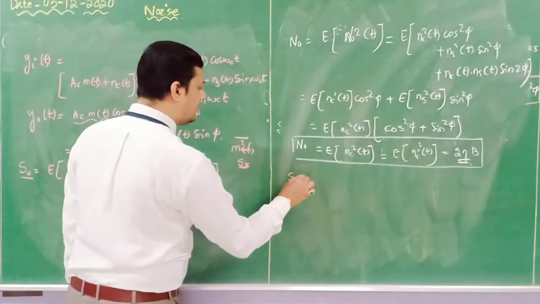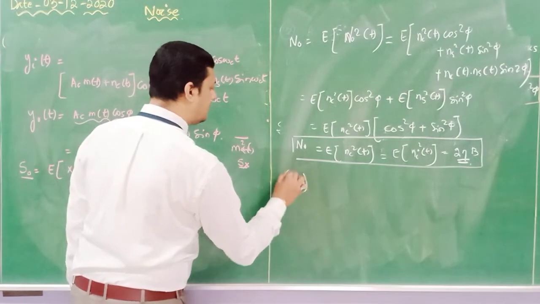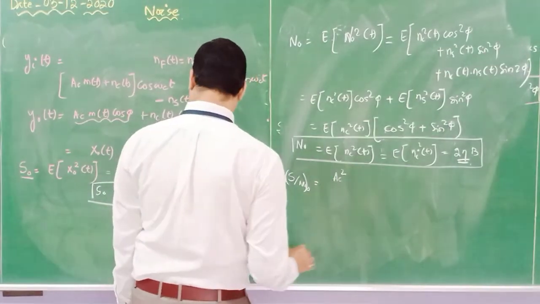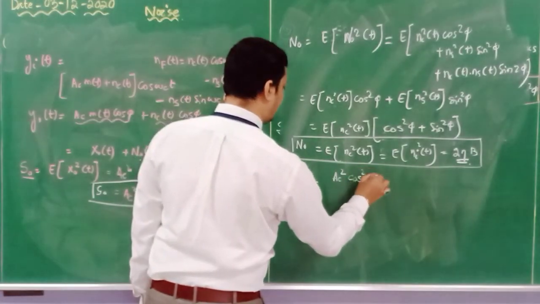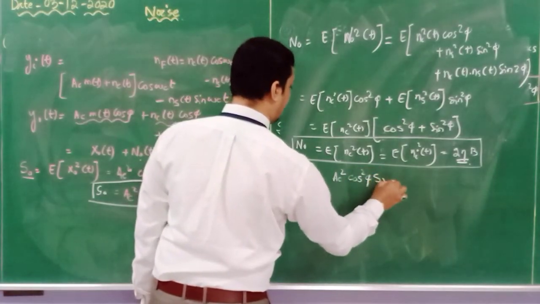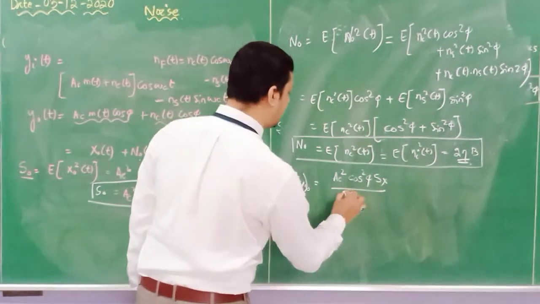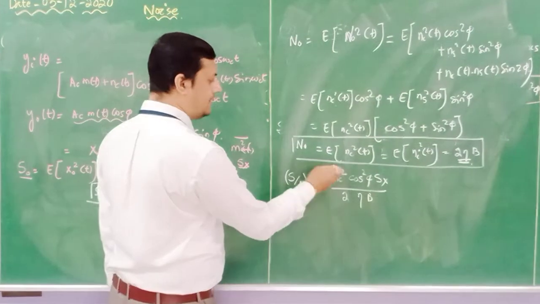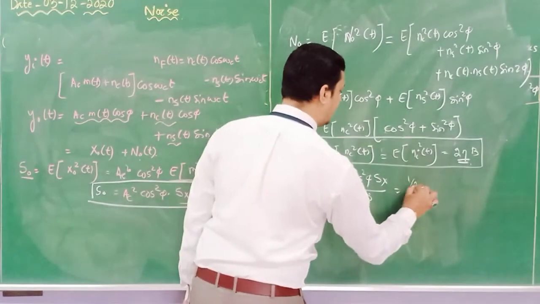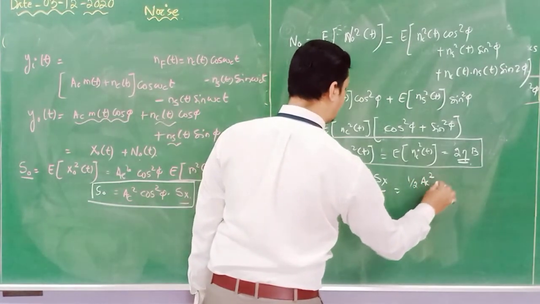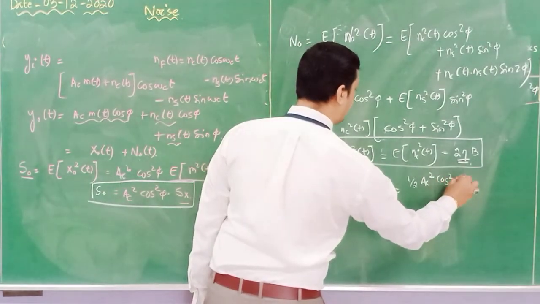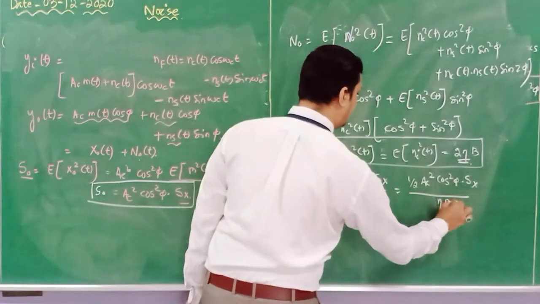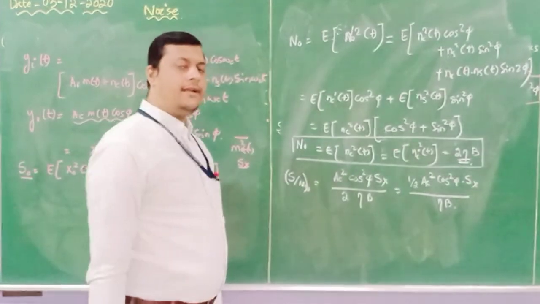So the output signal to noise ratio I will write as AC square cos square phi and Sx divided by 2 eta into b. If you take the 2 outside, you will get half AC square cos square phi into Sx whole divided by eta into b.